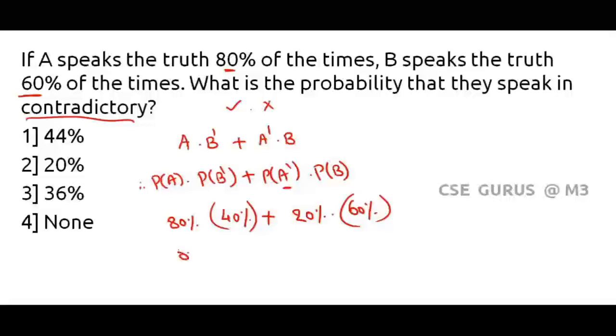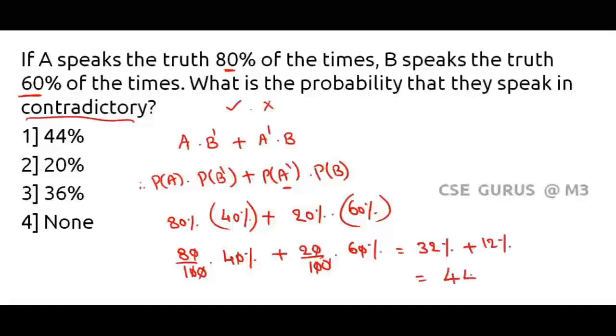Now write down. 80% means 80 divided by 100. Just write 40% as it is, because they had given options in terms of percentages. 20% means 20 by 100 into 60%. Now reduce these fractions. 2 zeros get cancelled. Here also 2 zeros get cancelled. So 8 4s are 32. 32% plus 12%. Nothing but 44%.